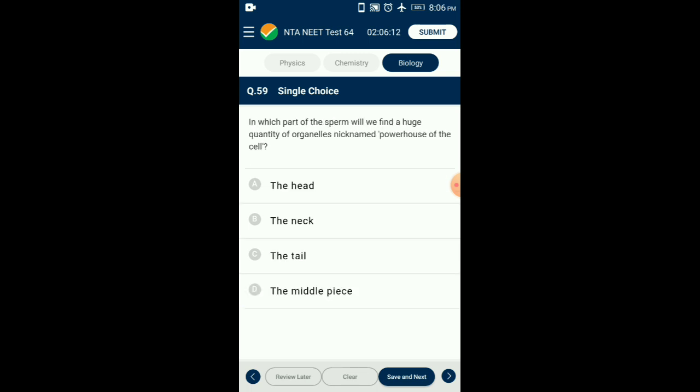Question number 59. In which part of the sperm will we find a huge quantity of organelles nicknamed powerhouse of the cell? The middle piece of the sperm contains numerous mitochondria, the powerhouse of the cell. These mitochondria supply the sperm with the energy which it requires for its motility and fertilizing capacity. So the answer for this question is option D, the middle piece.